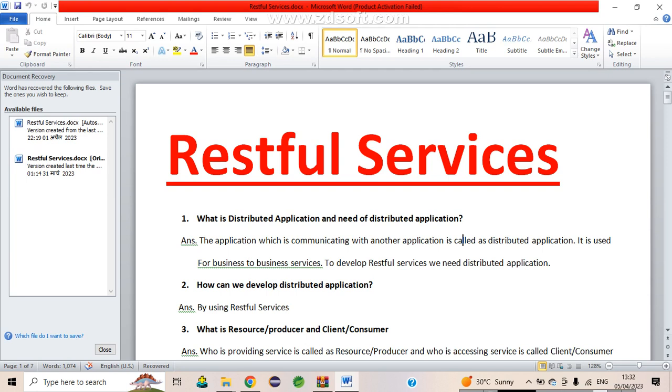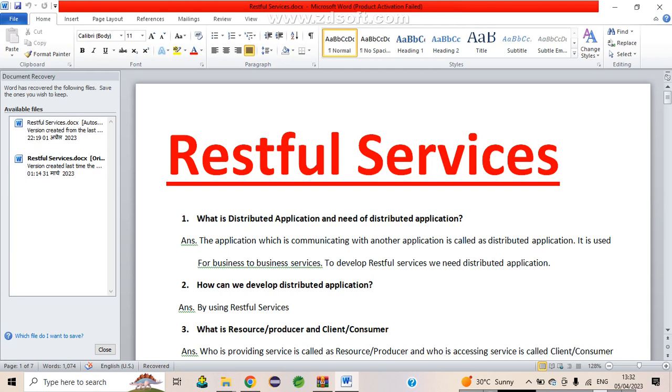So another thing is, what is a distributed application or web application? These things we need to understand, means why we need to develop them and what the benefits are. For this, we have to learn from starting to end. But here we are discussing RESTful services, so we will talk about only the distributed application.